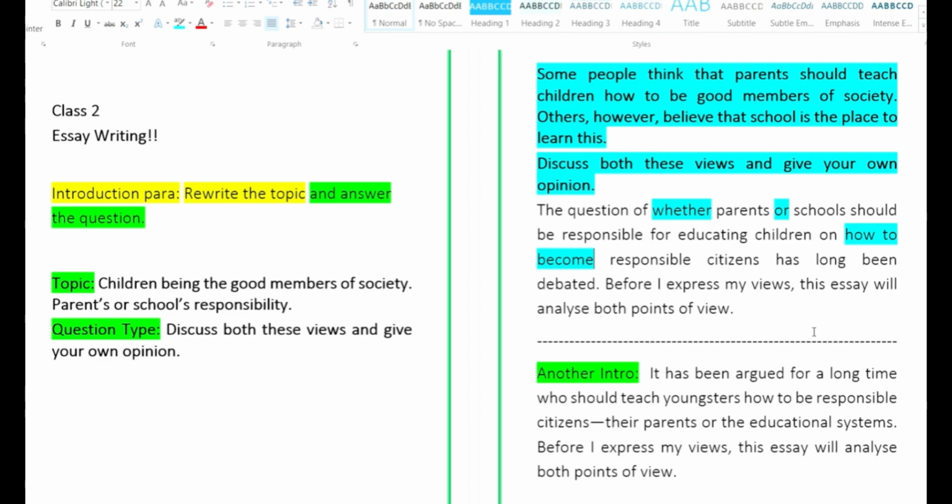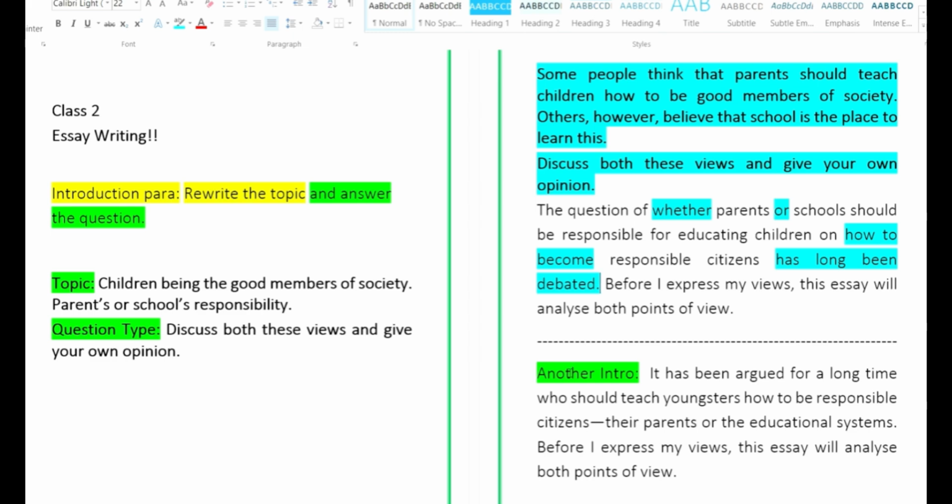So it is responsible has long been debated. Has long been debated means long argued, long discussed. Before I express my views, this essay will analyze both points of view. Now, this is the sentence which is answering, discuss both these views and give your own opinion. And that is what we have presented here. You can use this same line in your essay writing, children.